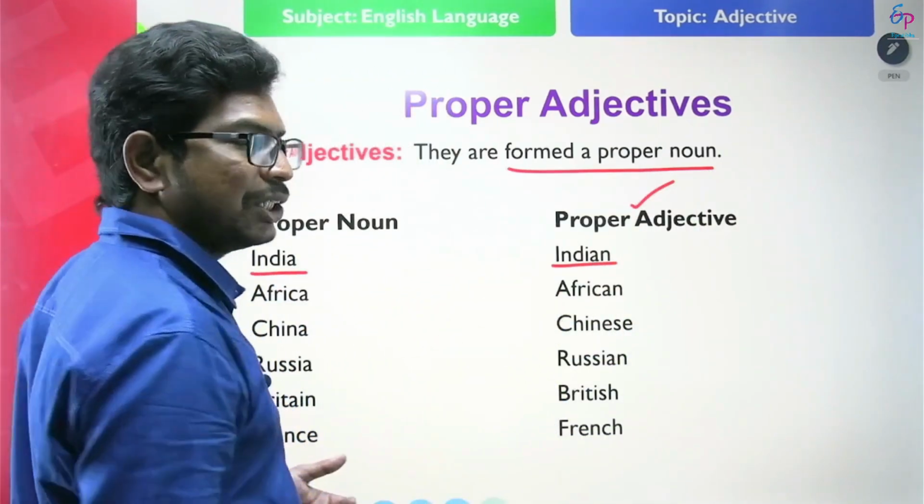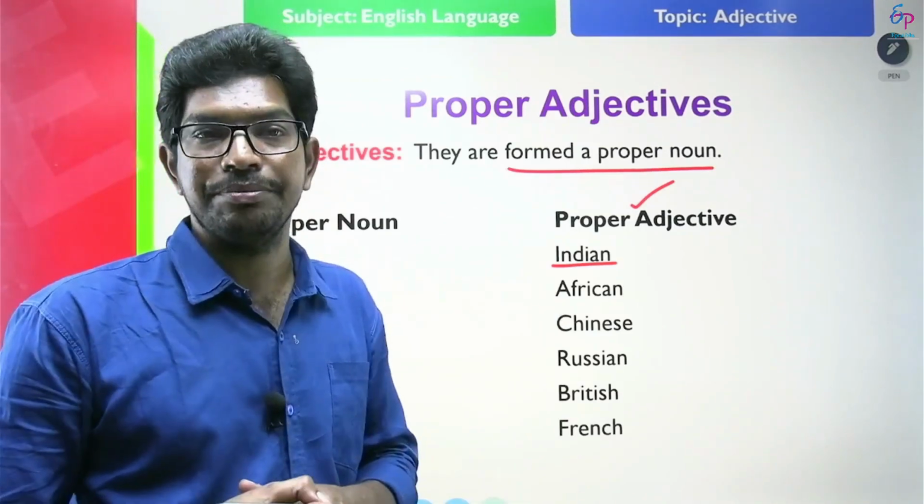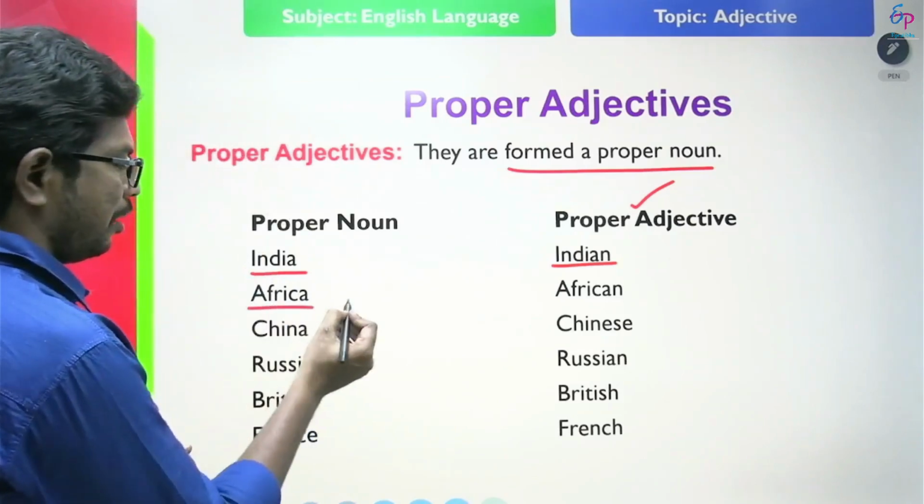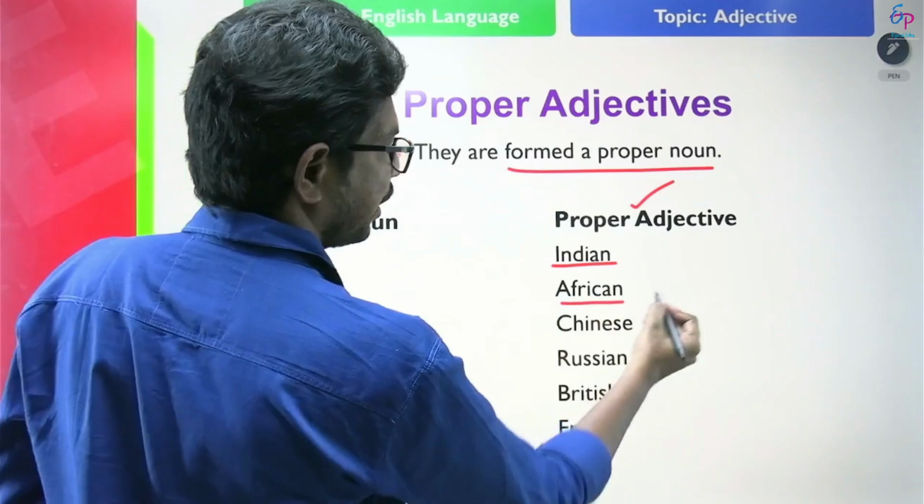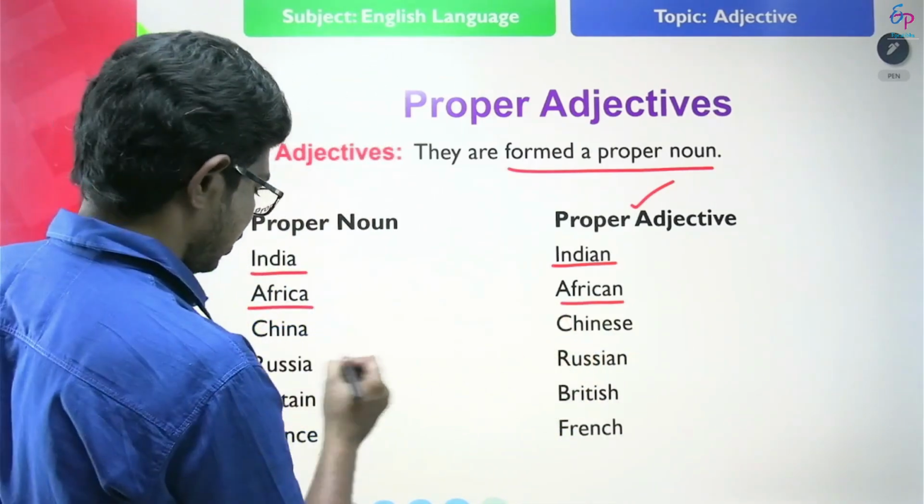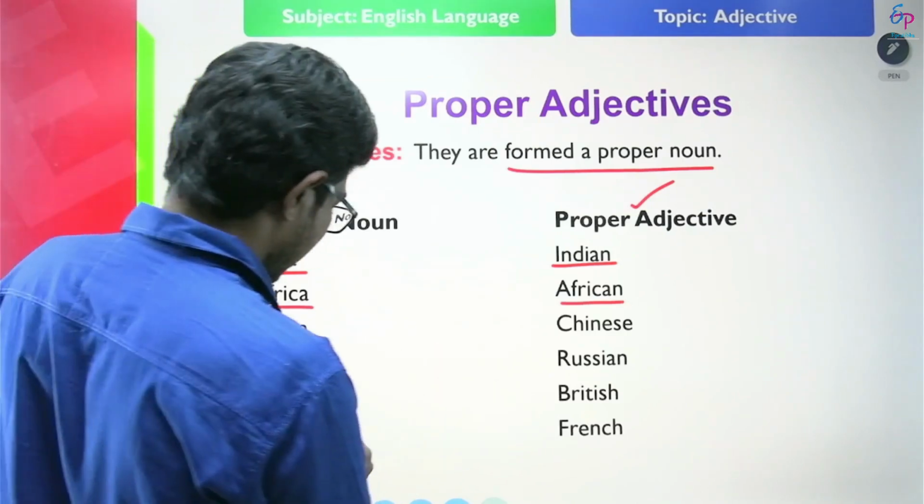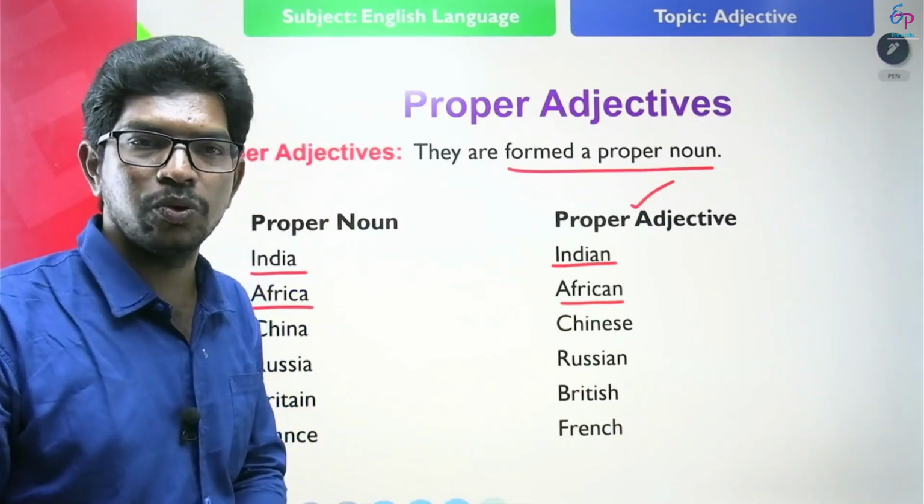And the first letter of the proper adjective is also capitalized. Africa, proper noun. So what is the proper adjective from Africa? African. China, Chinese. Russia, Russian. Britain, British. France, French. So proper adjectives are formed from proper nouns.